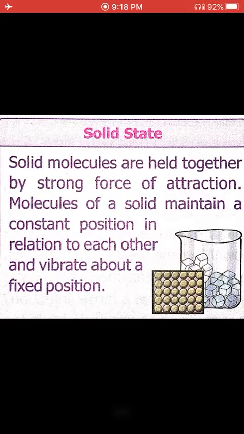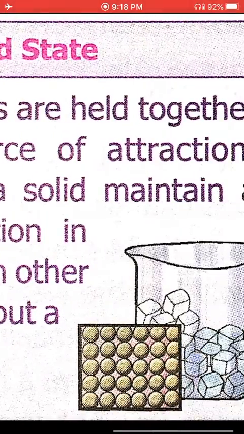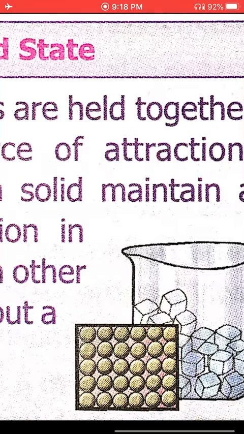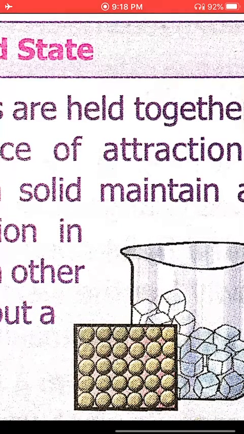Now what is a solid? In a solid, molecules are very close to each other. You can see in the figure, the box has small particles, all closely in contact with each other, tightly packed. When they are tightly packed, they cannot move, so they have a definite, fixed shape that cannot be changed.